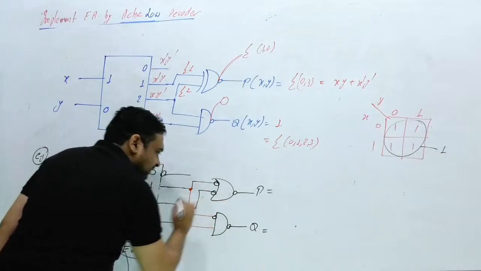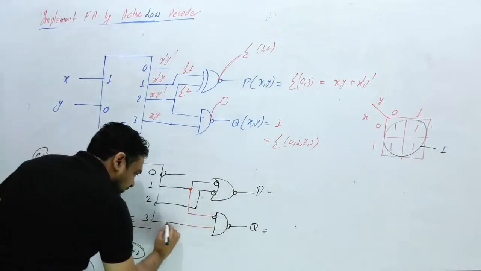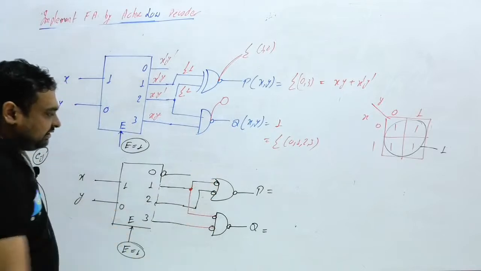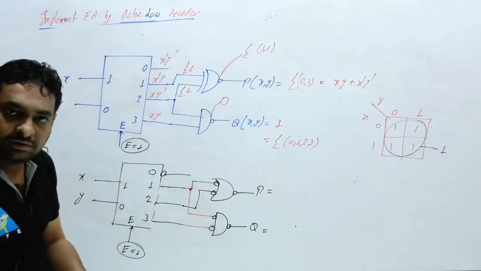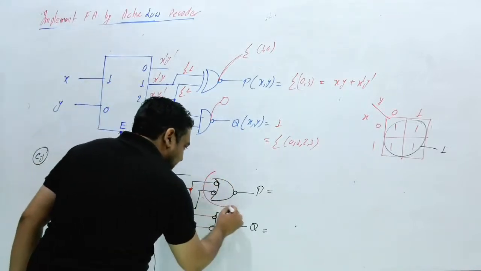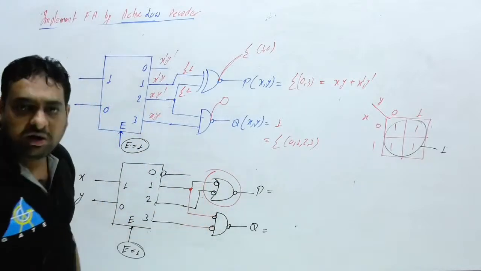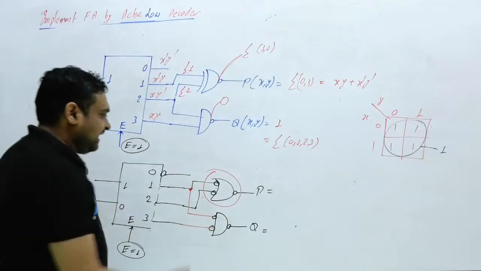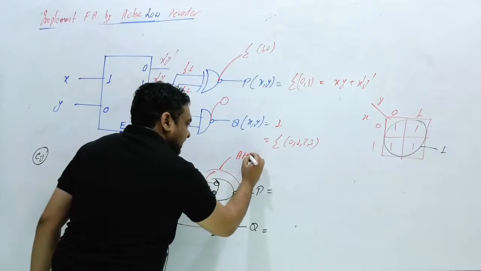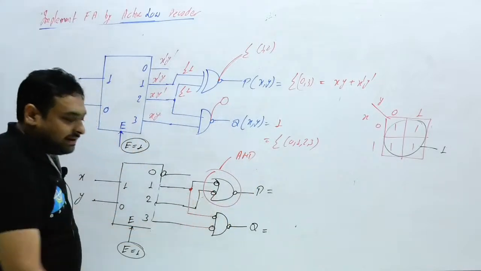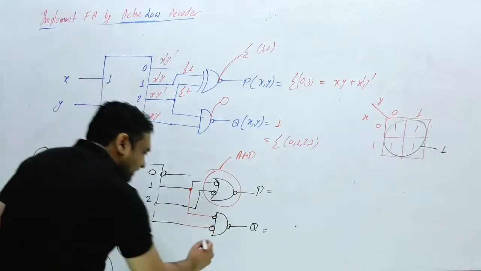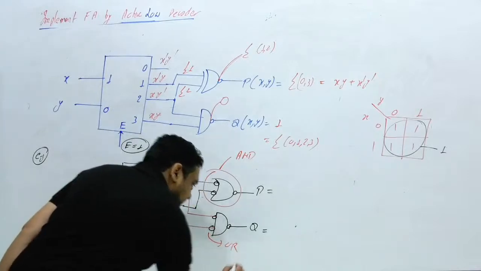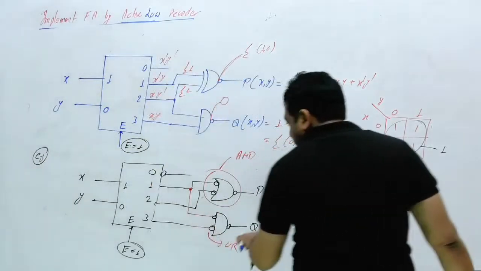This bubble you can put here, and this bubble you can also put here, and this is not connected to anyone. Now you can process. You can convert this gate. This is bubble NOR, and bubble NOR is nothing but an AND gate. And this is again bubble NAND, and bubble NAND gate is nothing but an OR gate. So this is an AND gate and this is an OR gate.